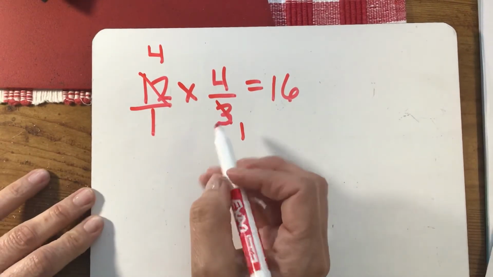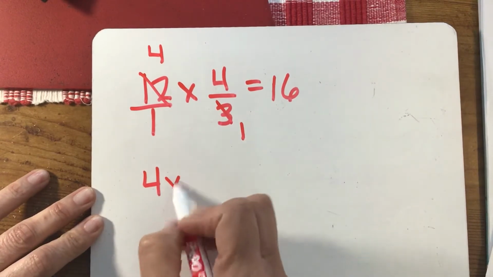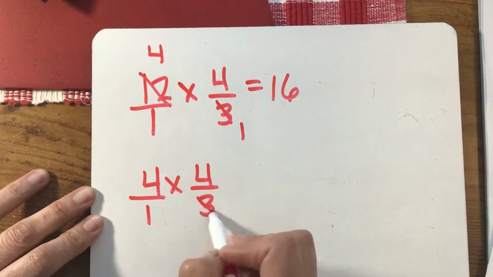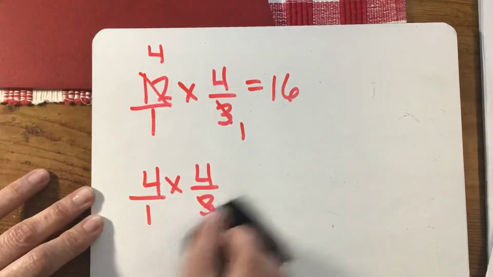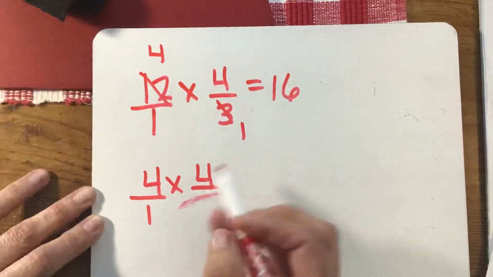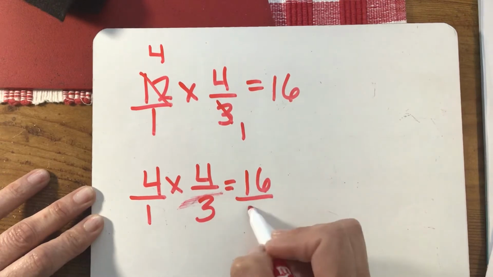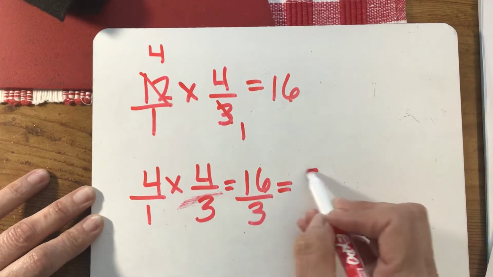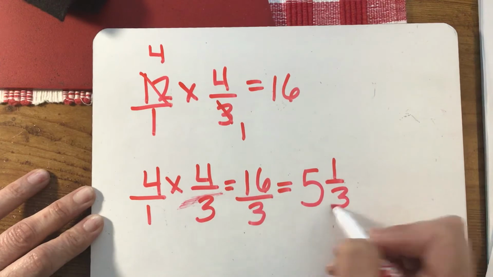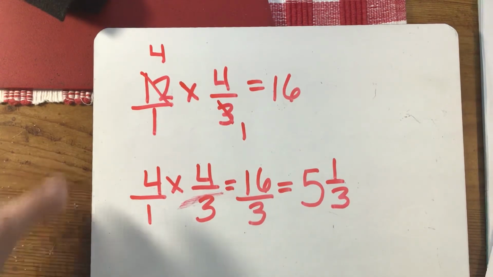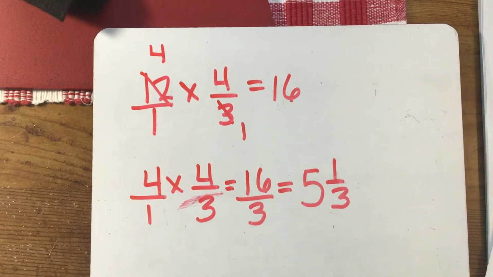Let's try E. They're telling me my dimensions are 4 and 12. So let's see if that's going to work. Oh, I can't cross reduce. So you just have to multiply across for 16 over 3. If I change that to 5 1/3, obviously that's not going to work because my other dimension has to be 12. So you are going to bubble in A, C, and D. Okay, so hopefully that helps you with that.